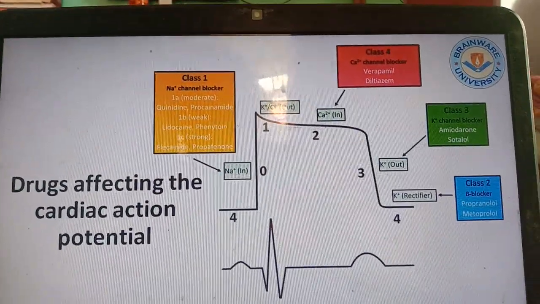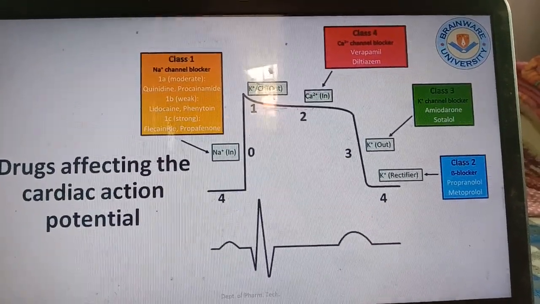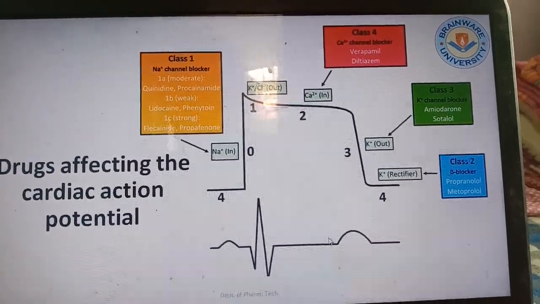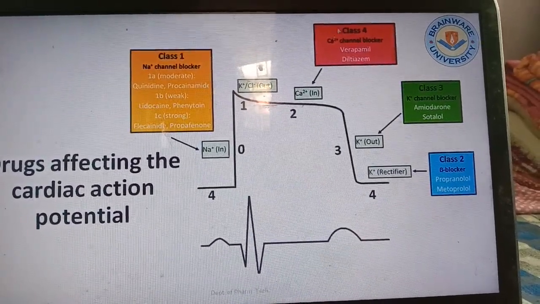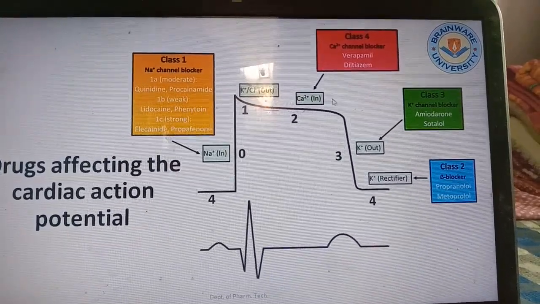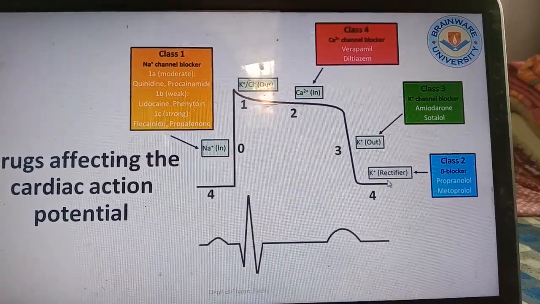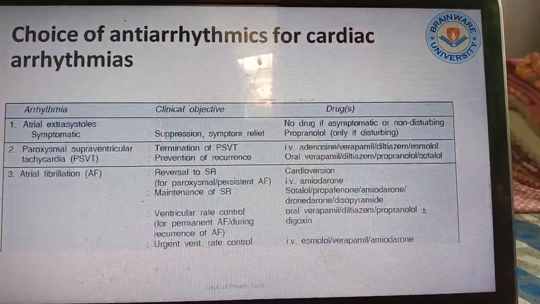So for drugs affecting the cardiac action potential, you see the graph here, the PQRST graph, PQRST movement. So class 1, class 2, class 3, class 4 drugs are working here. So the graph you can see that is being prolonged. So these are the different categories of drugs.